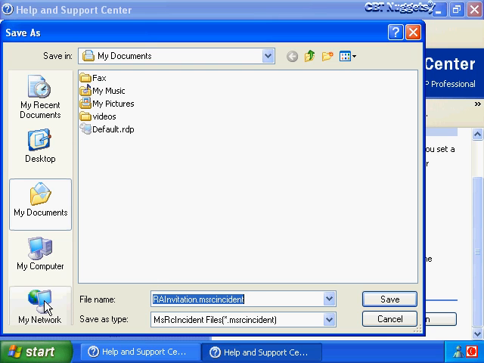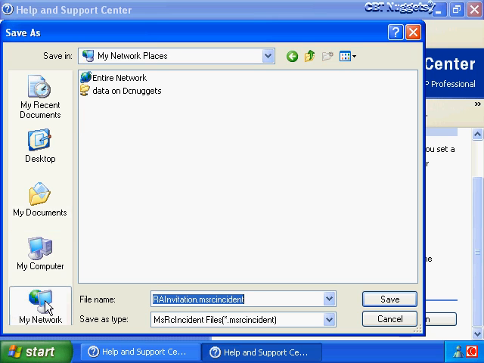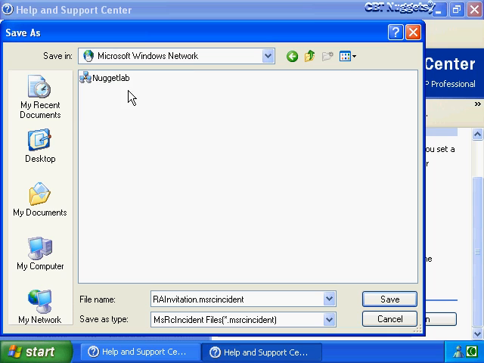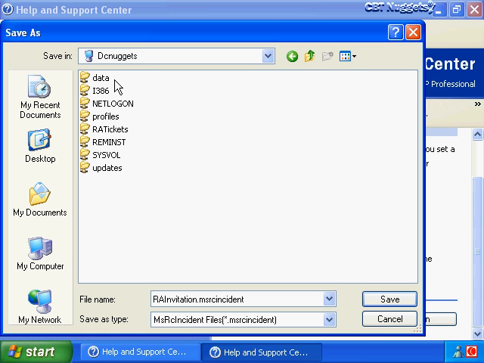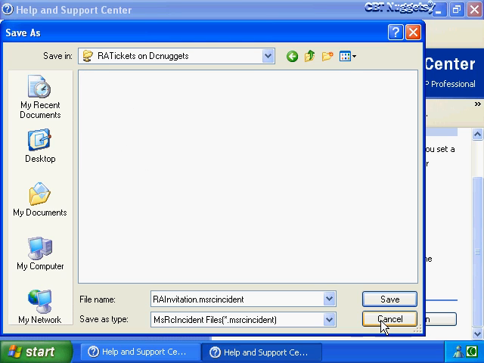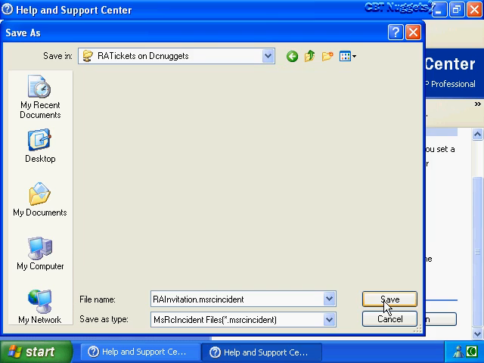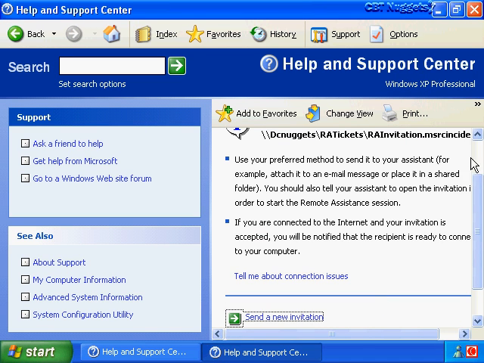So let's click on our My Network icon. Let's go to the entire network. Go to our domain. And I happen to have a SharePoint here called RI Tickets. Let's go to that, click on Save. And let's close out of here and take a look at that ticket.